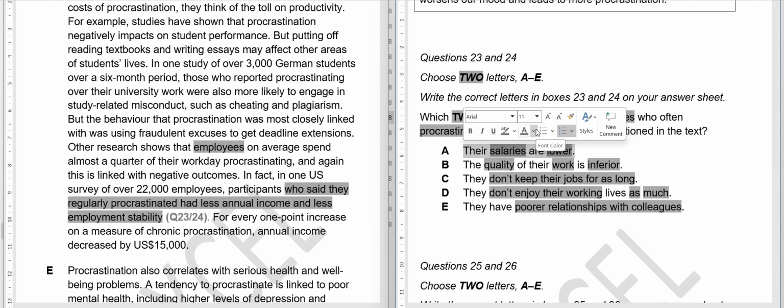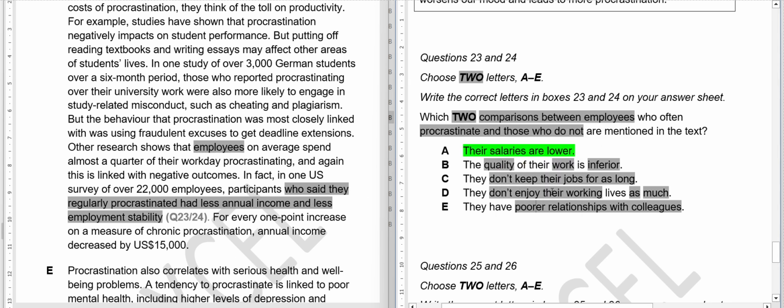I'll mark it in green. And second, they are saying less employment stability, and that just means they do not keep their jobs for long enough. So A and C, these two were our answer. I hope it is clear.